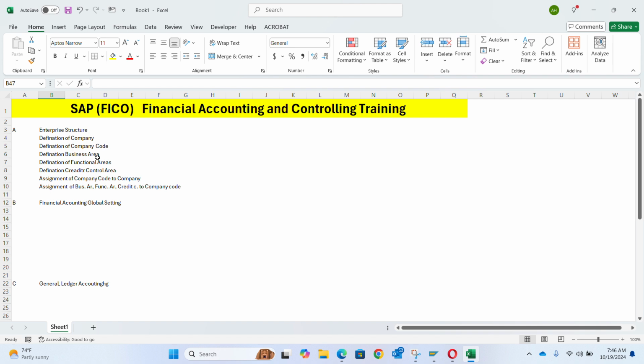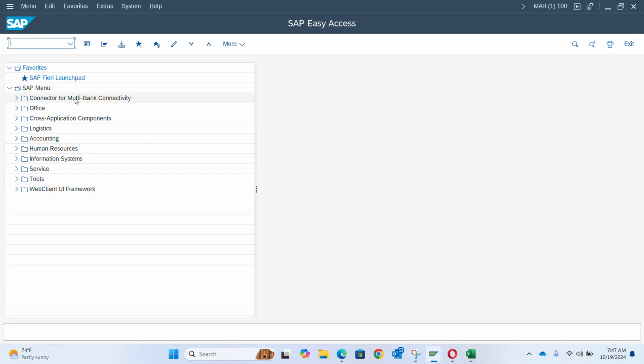So I broke this down so that we would understand the concept of company and company code, right? And we'll just show one or two things on the system here. So how do we define a company on SAP? Now we have seen the practical real life scenario that we have a group, which is the company, and we have sub businesses, which are the company codes, right?